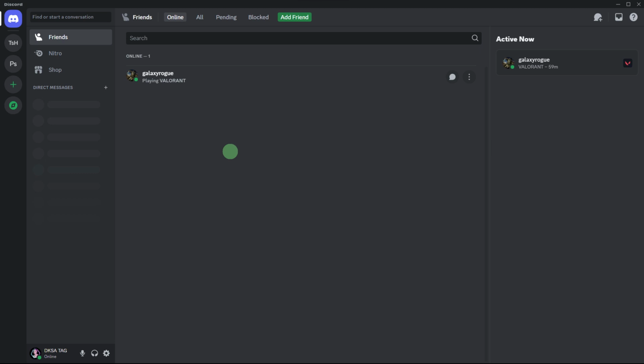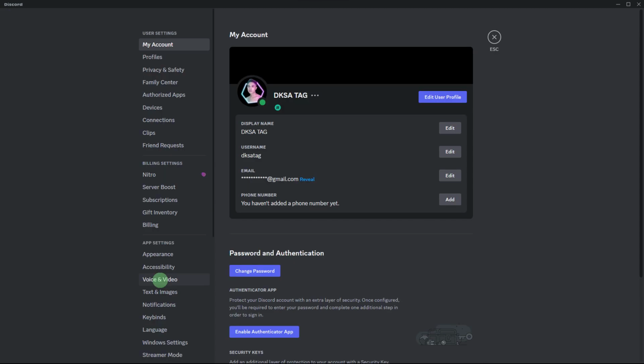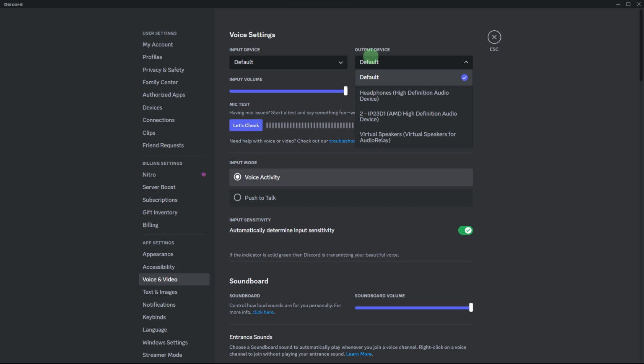Another guide, open Discord and go to user settings, the gear icon at the bottom left. Navigate to the voice and video settings. Make sure the correct output device is selected on the output device.